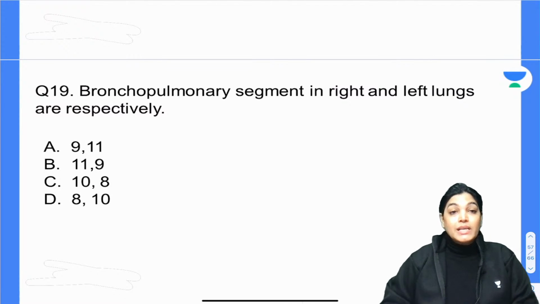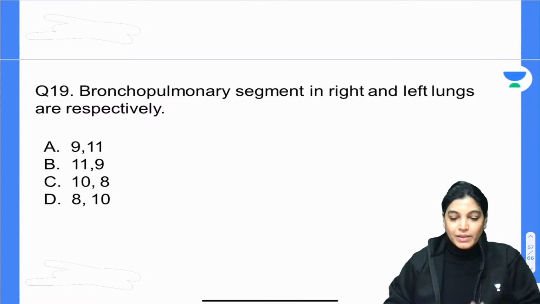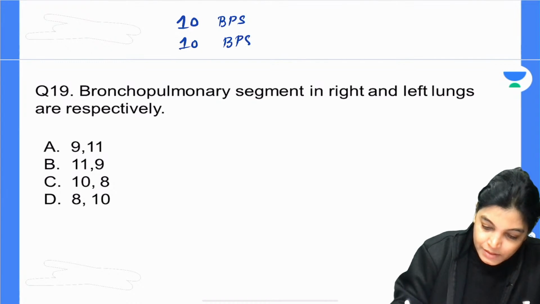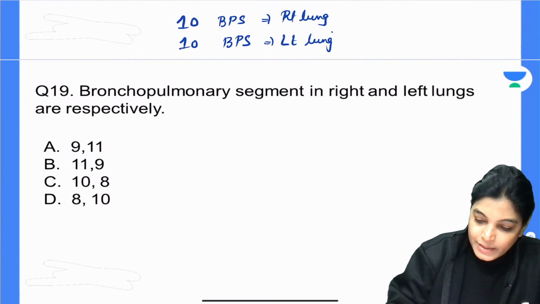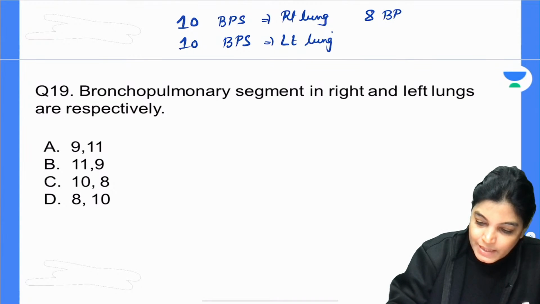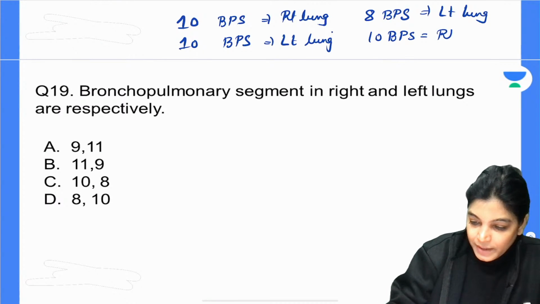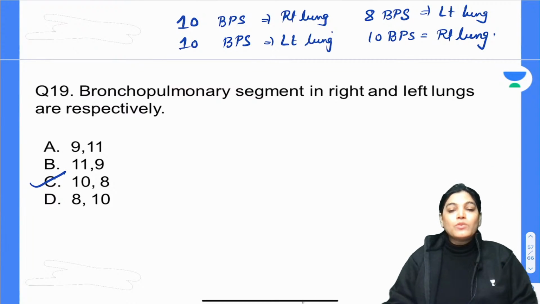But a variation occurs and at times there can be 8 bronchopulmonary segments in the left lung, and there will always be 10 in the right lung. So we have got C as the correct answer.